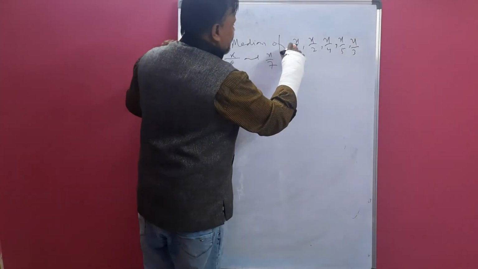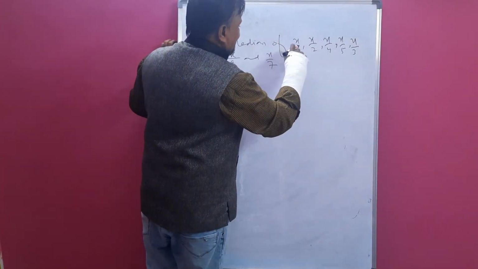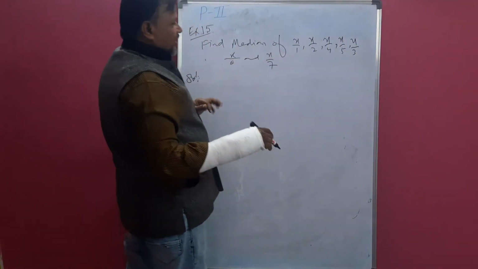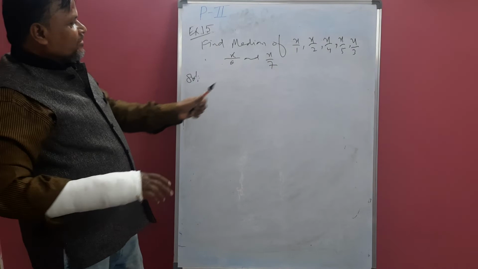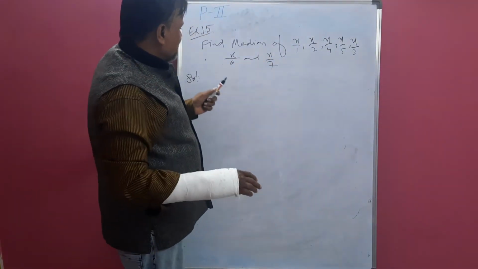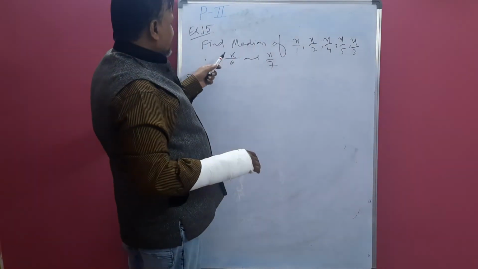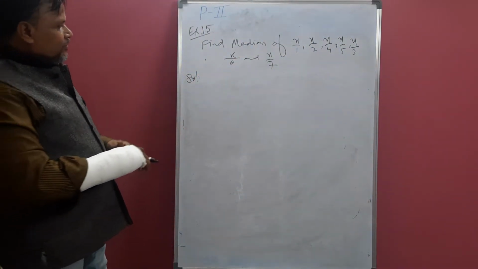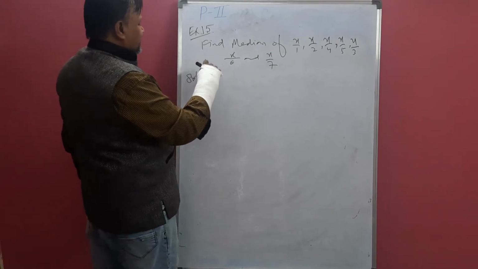Here no number is there, that means it is x by 1. X is nothing but x by 1. So x by 1, x by 2, x by 3, x by 4, x by 5, x by 6 and x by 7. These are the values. So we have to arrange them.